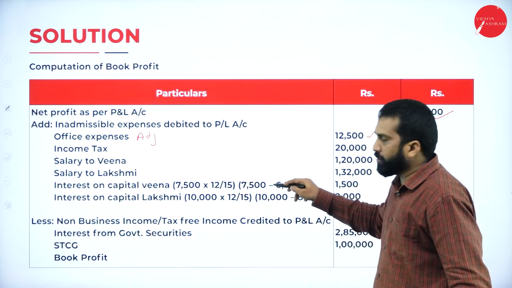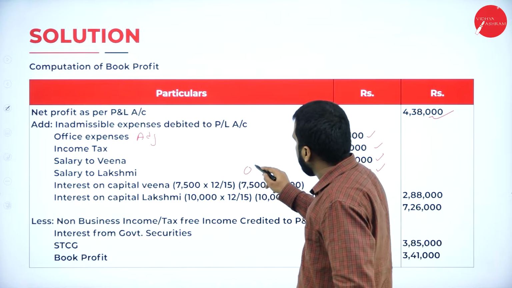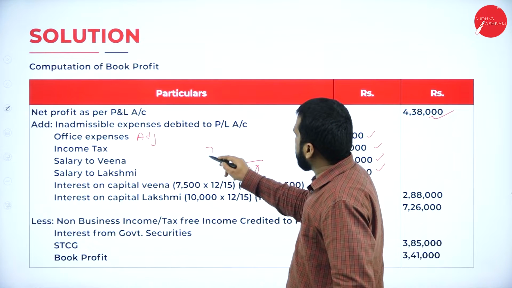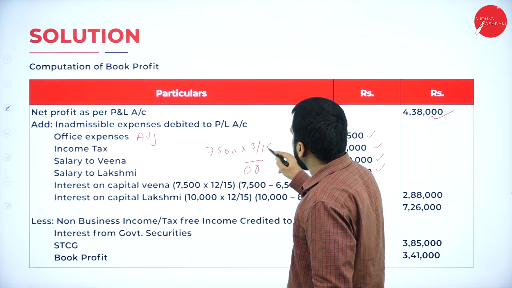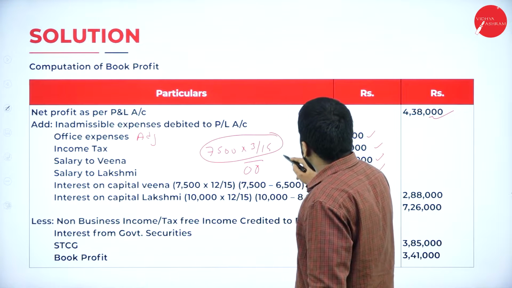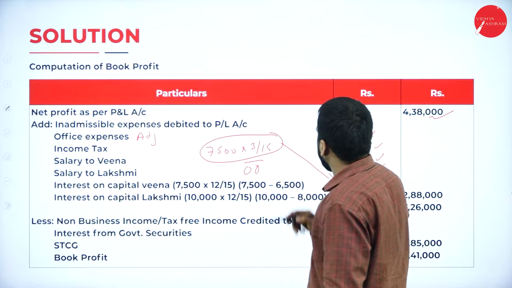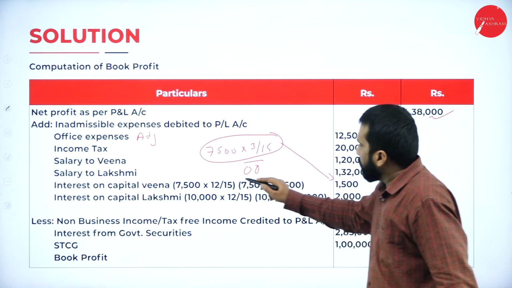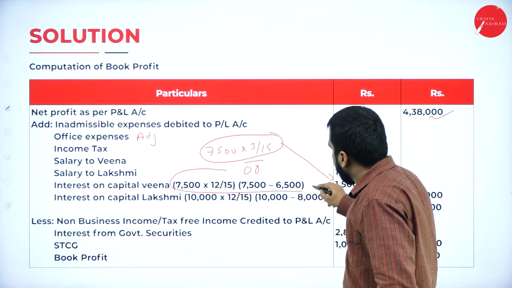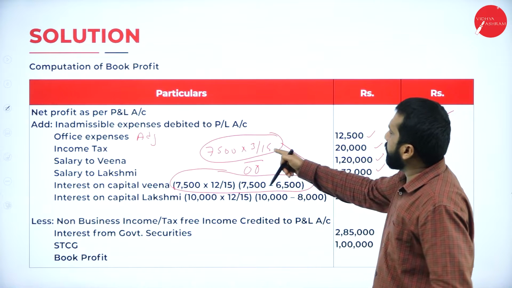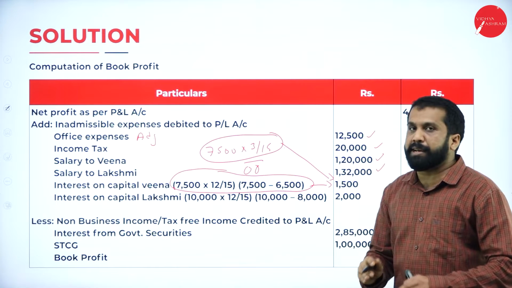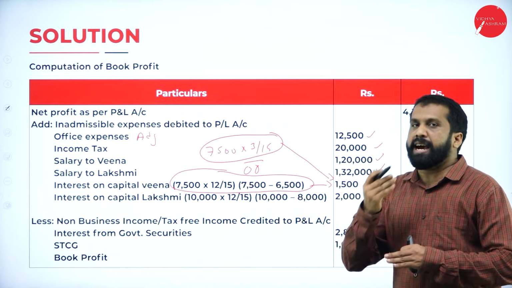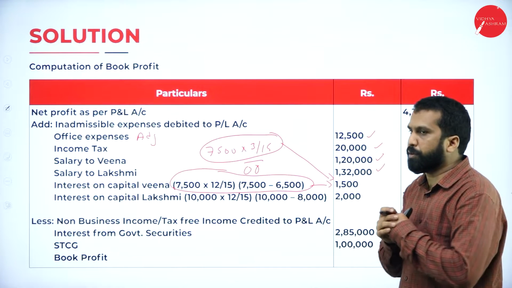You can do this also, 7,500 into 3 by 15. If you do this also, you will get this only. Clear? You can do the calculation like this, or like this. Both will give the same answer. Whichever is convenient and easy for you, you can work out.